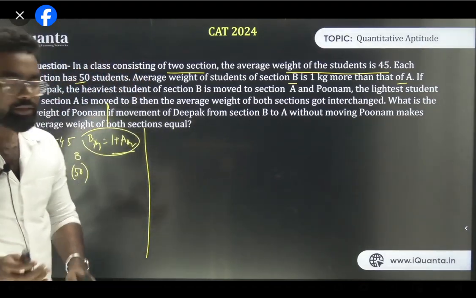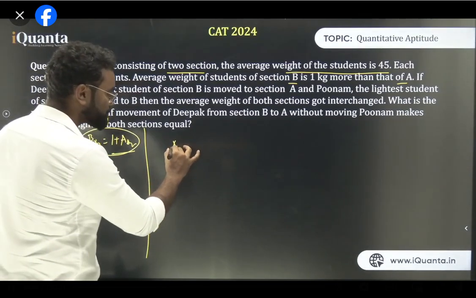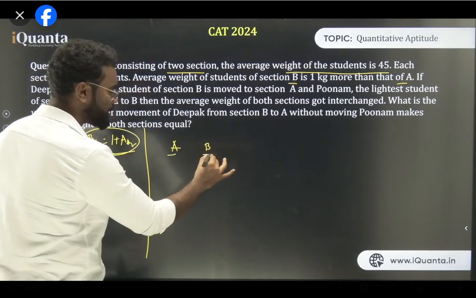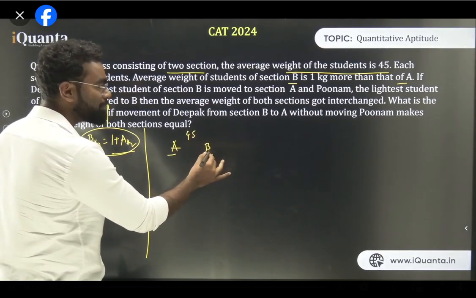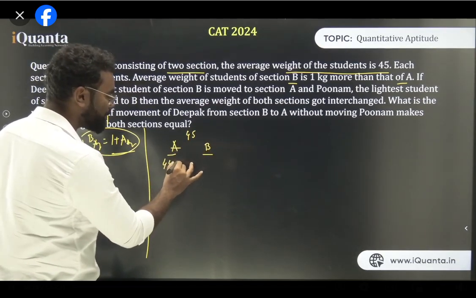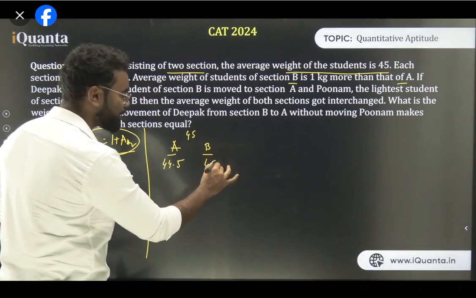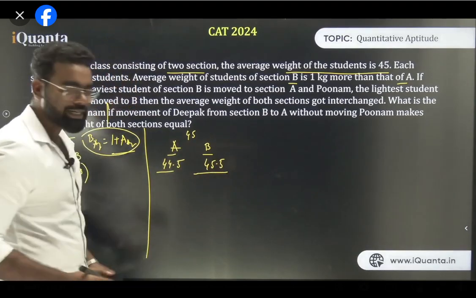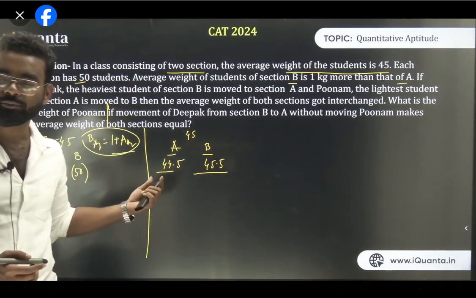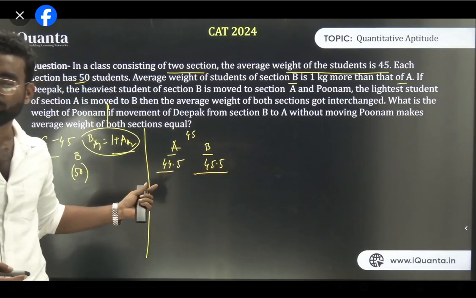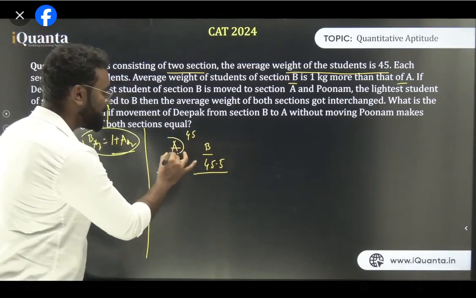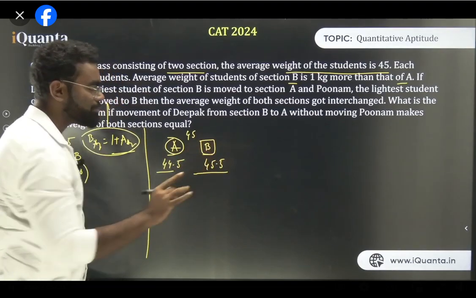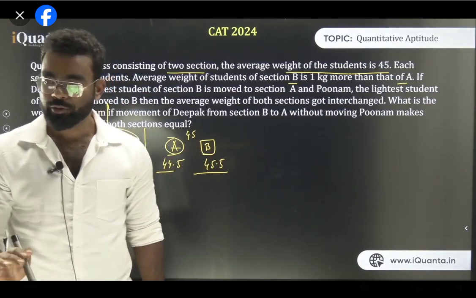Clear? Now first, A and B. It has 50 students, and the overall average is 45. And I know A's average is 1 less than B's average, so the average of A has to be 44.5 and the average of B has to be 55.5. Am I clear? Because if the weight is the same, then one will be half less, the other half more. One is 44.5, another one is 45.5. Am I clear? First thing. So the average weight of section A is 44.5, the average weight for section B is 45.5. Clear?